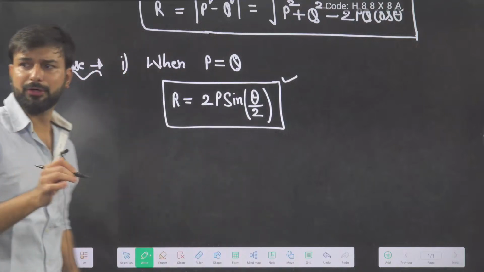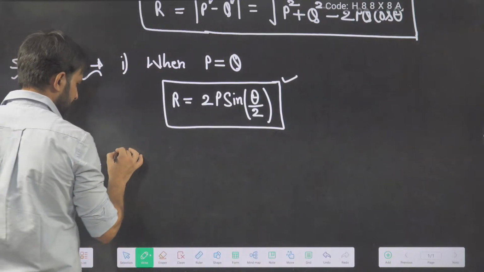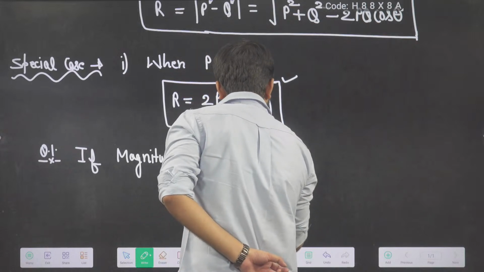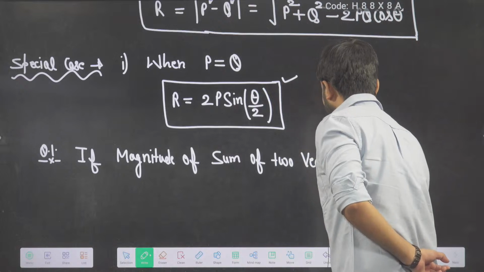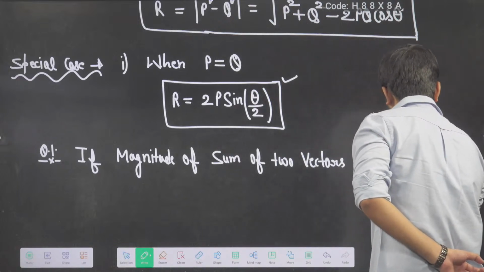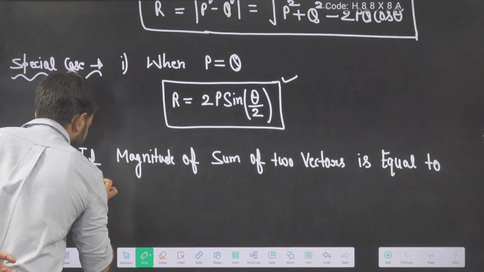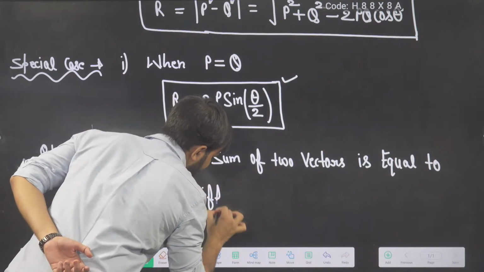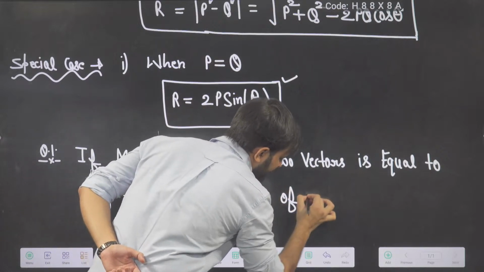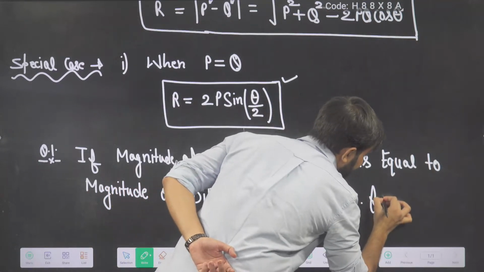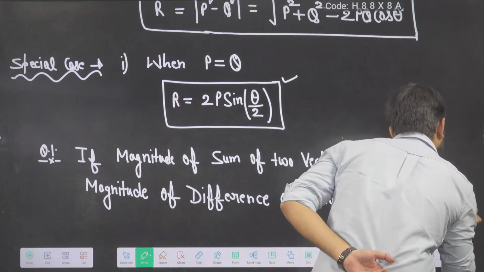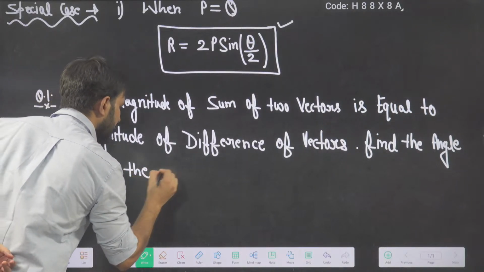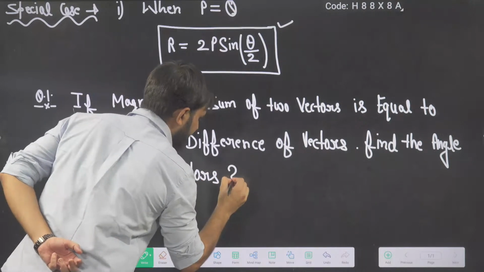Now I am going to ask a question, a very, very important question. If the magnitude of the sum of two vectors is equal to the magnitude of the difference of vectors, find the angle between the vectors. Try to solve. Tell me the answer if you know.